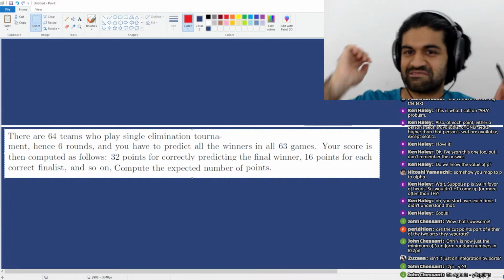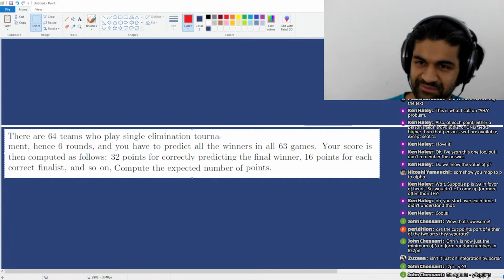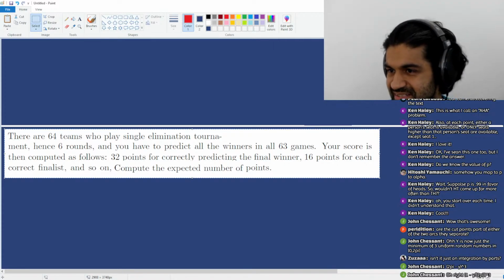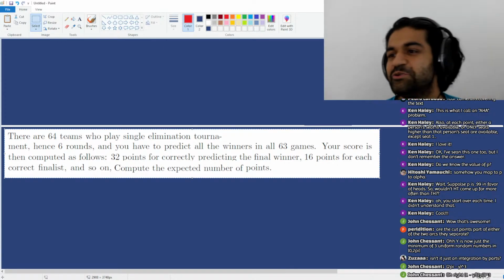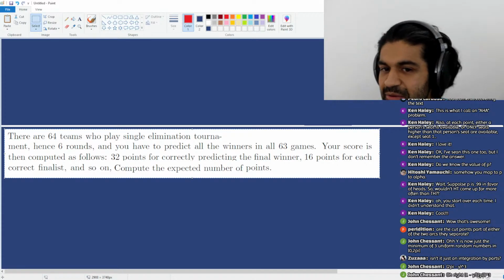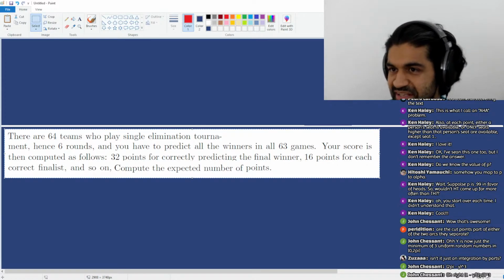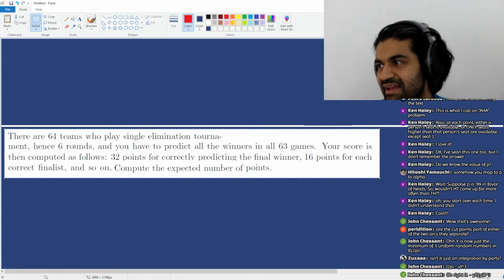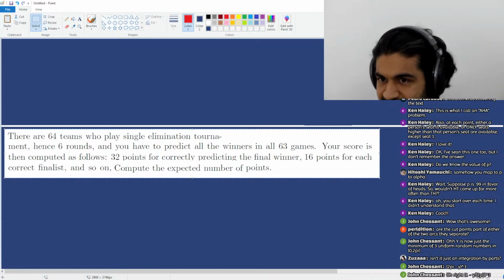Okay, so here's the final problem. There are 64 teams who play a single elimination tournament. So there are 6 rounds, and you earn points based on what round you make a correct prediction in. Every correct prediction you make in round 1 earns you a point, every correct prediction in round 2 earns you 2 points, round 3, 4, round 4, 8, and then you're up to the semifinals.